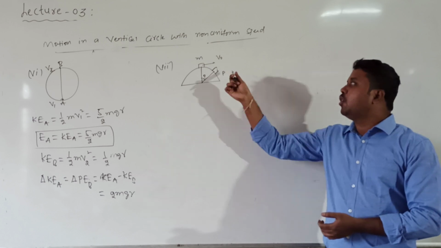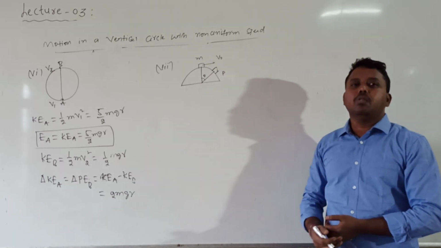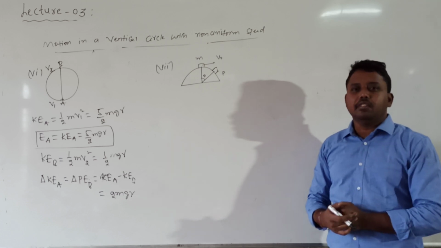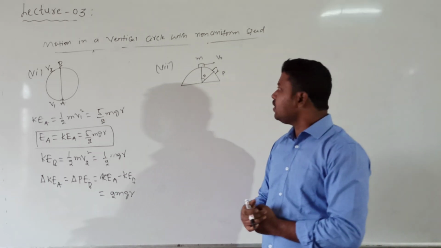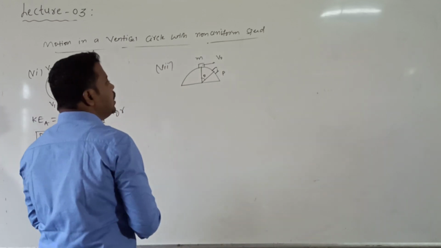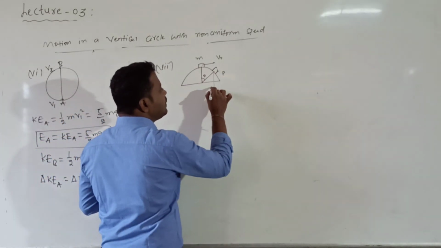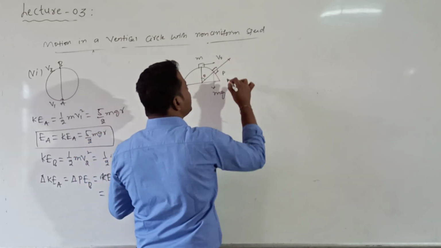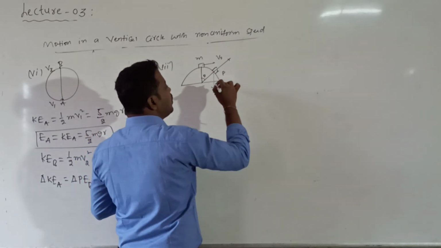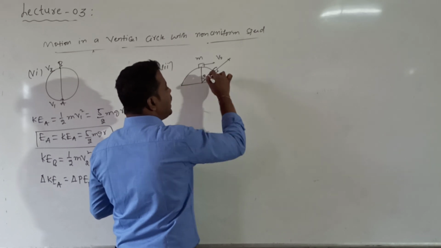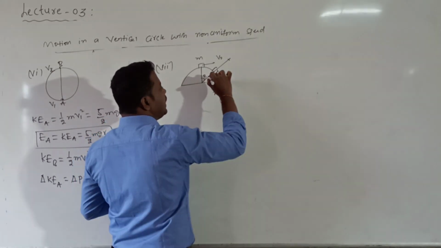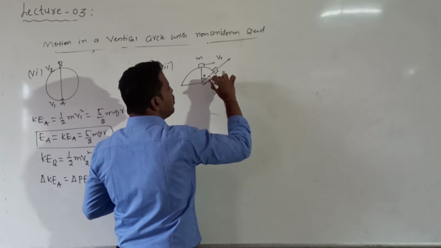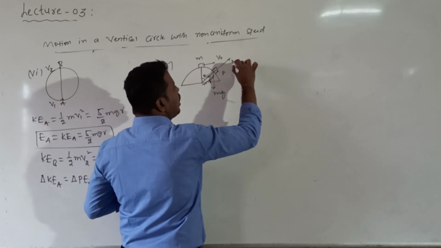Corresponding to point P, what is the angular position? The angular displacement theta value, I want to calculate. At this point P, the total weight is mg, which is resolved into two components. One component is mg cos theta, along the radius, where the angle is theta. And what is the normal reaction value?